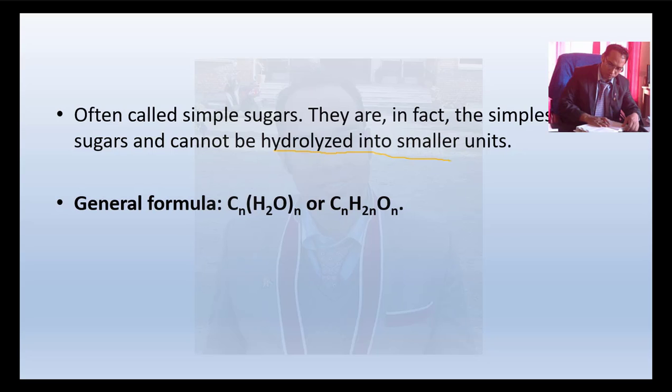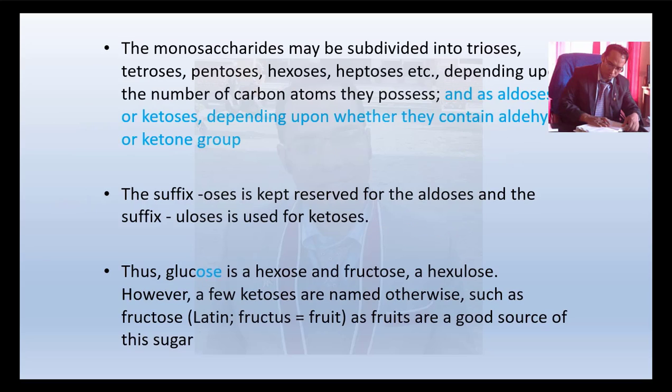The general formula is CnH2nOn. This is the general formula given for monosaccharides. Now monosaccharides may be subdivided into trioses, tetroses, pentoses, hexoses, heptoses, etc., depending on the number of carbon atoms they possess, and as aldoses or ketoses depending upon whether they contain an aldehyde group or a keto group.